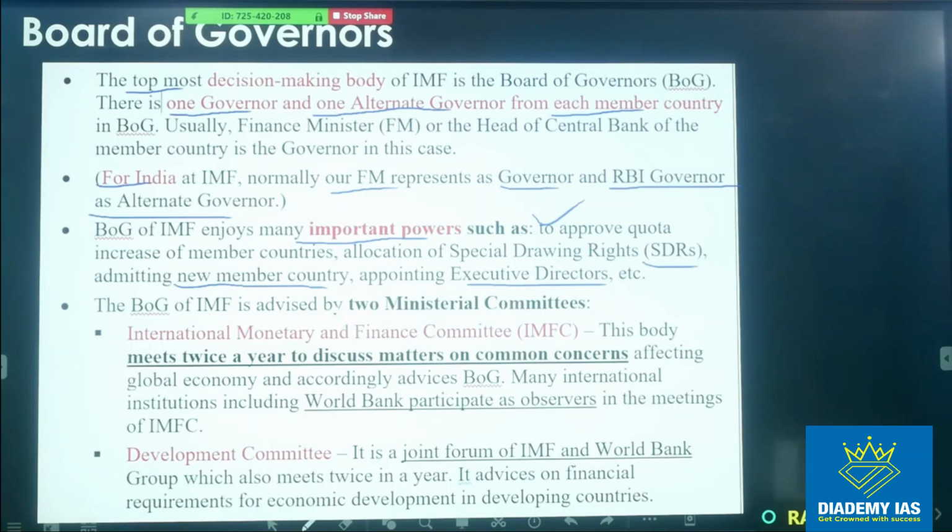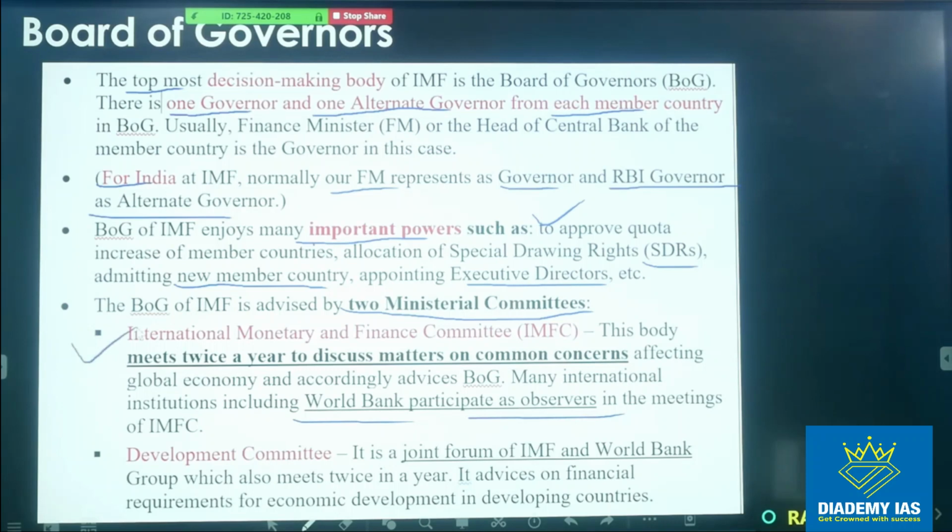And there are two ministerial committees, two expert committees under the Board of Governors. First is the International Monetary and Finance Committee, IMFC. This body meets twice a year to discuss matters of common concern affecting the global economy and accordingly advises the BOG. Many international institutions, including the World Bank, participate as observers in the meeting of the IMFC. Right? This body has already been asked in the UPSC.